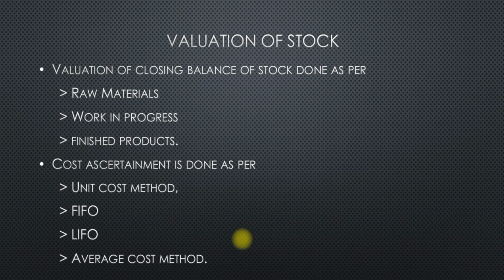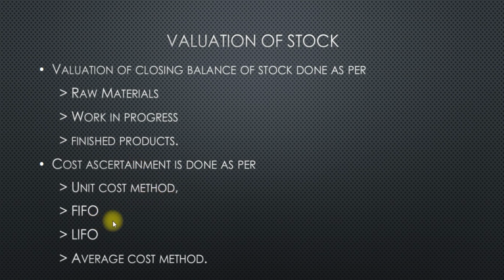For ascertaining cost, the following methods are used. Cost ascertainment is done as per unit cost method, FIFO, LIFO, average cost method. We'll explain each of them. In unit cost method, actual cost incurred to buy the good is taken in valuing the closing stock. So the actual cost is taken for valuing the closing stock. That is unit cost method.